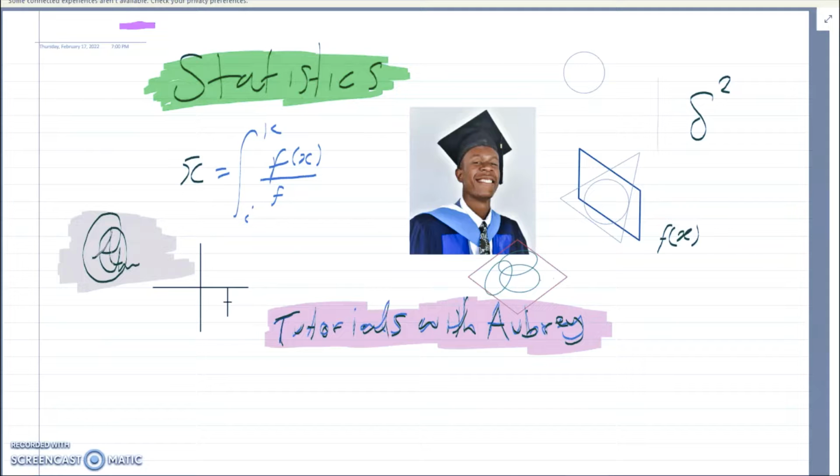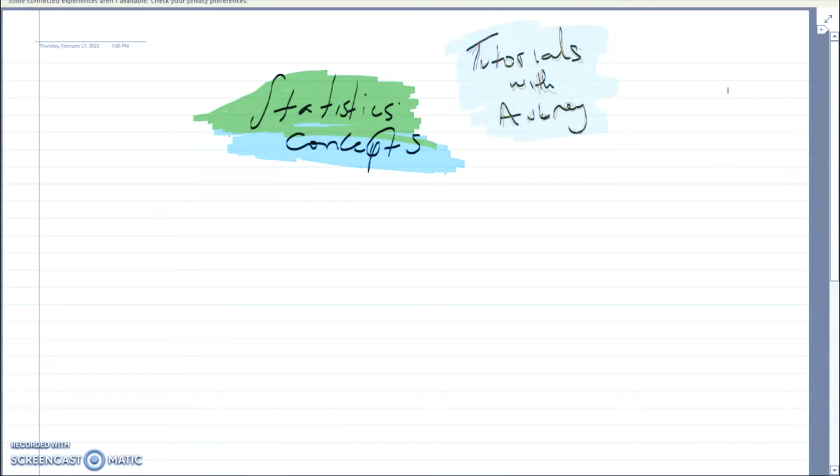All right, so now we are studying a series of statistics and probability concepts, and today we are going to look at a few statistics concepts that we're going to familiarize ourselves with.